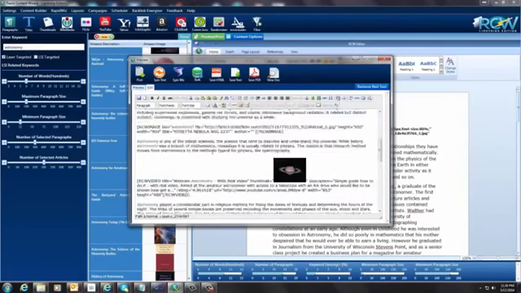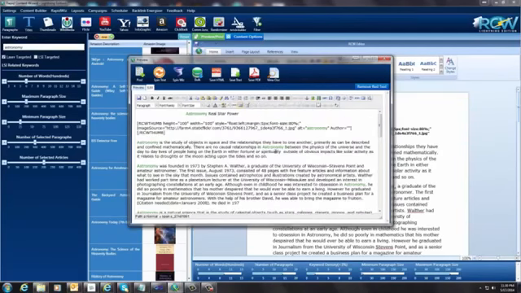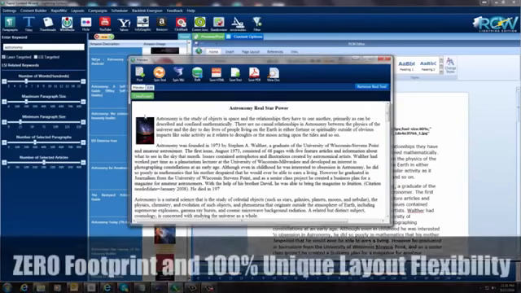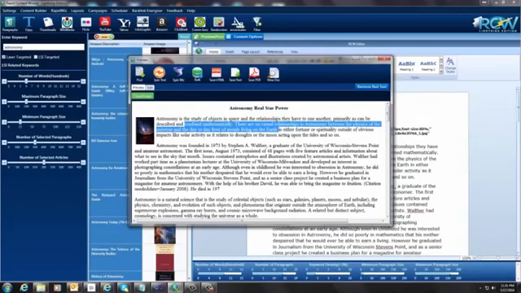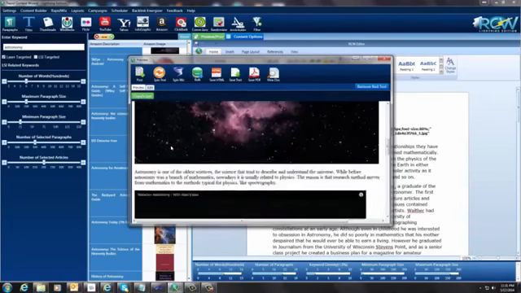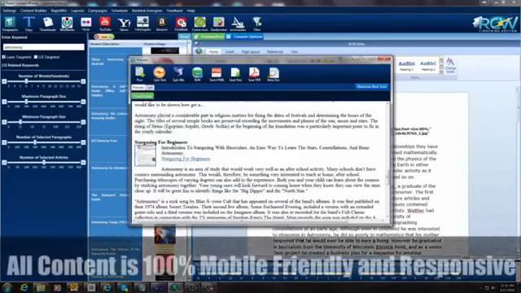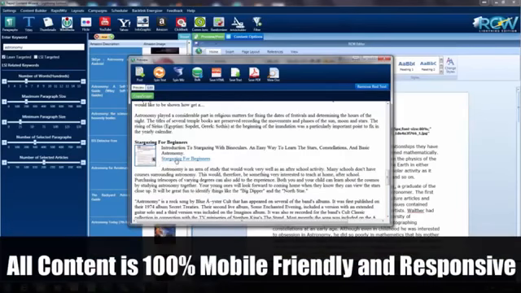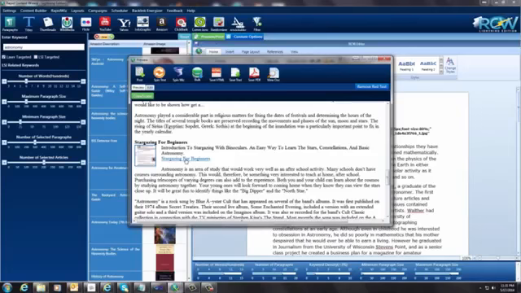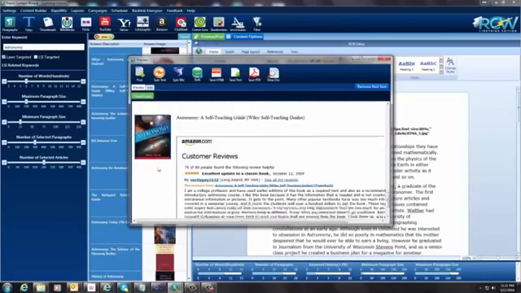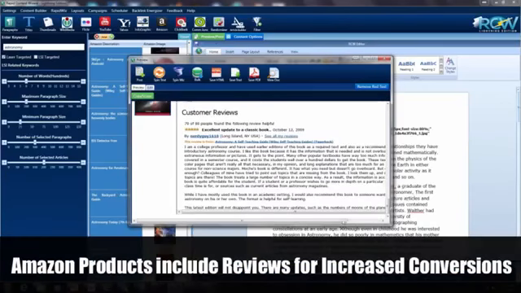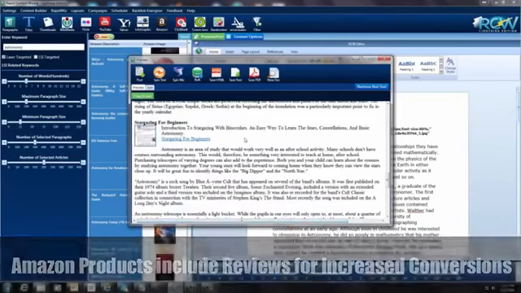But in here you can edit the HTML if you like to. But if you like the way it is, you can just come over here to preview, and this is your article. So you can see we've got our thumbnail, and then here we've got our image. Here we've got our video. Here we have our ClickBank offer that goes back to our ClickBank site using our affiliate ID. And then down here we have the astronomy book from Amazon, and we have an Amazon offer in here. There you go. You're good to go with that.